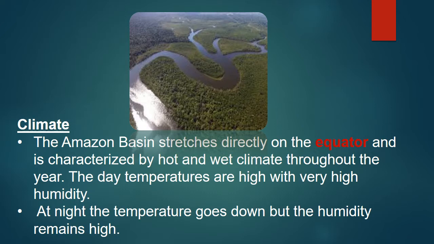Okay, and the day temperature is very high with very high humidity. Humidity means moisture in the air, right? That is high. So, very high temperature and very high humidity. At night time, the temperature goes down, but the humidity, the amount of moisture in the air, remains the same.